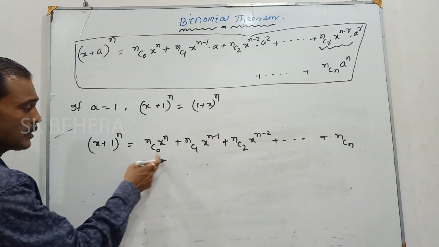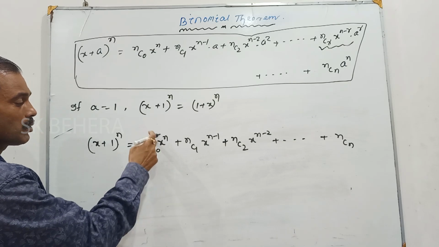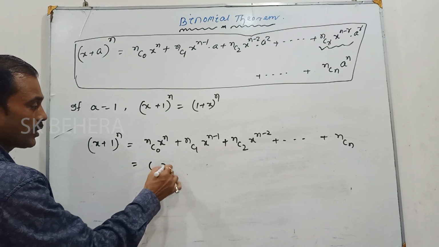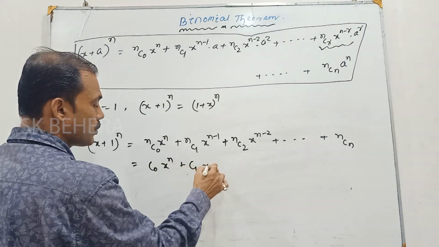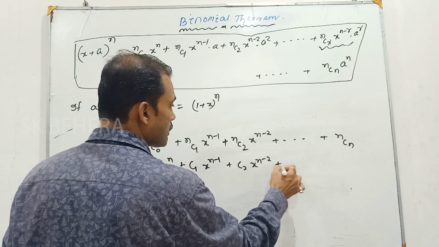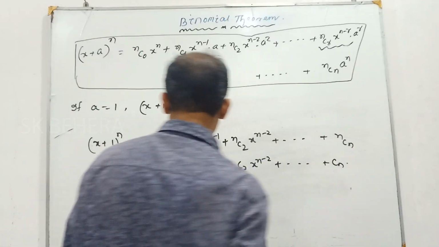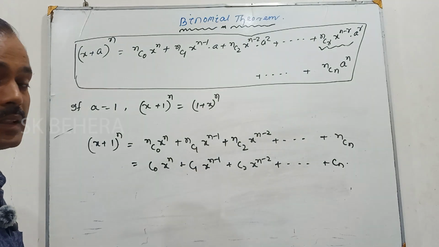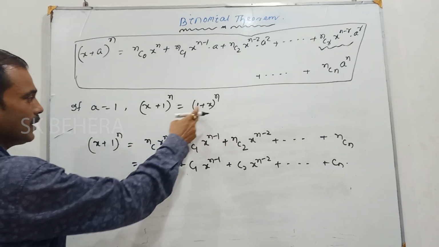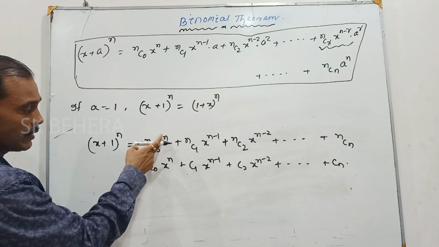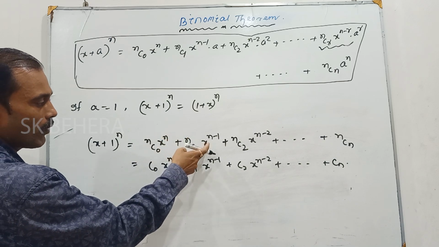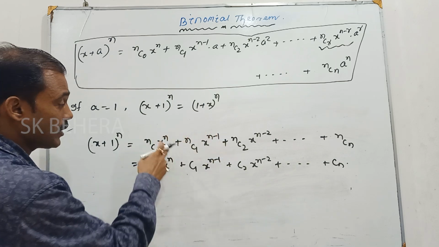So the combination terms can be written as C0 x to the power n plus C1 x to the power n minus 1 plus C2 x to the power n minus 2 plus dot dot dot plus Cn. These C0, C1, C2 up to Cn are called the binomial coefficients. This is the descending power of x: x to the power n, then x to the power n minus 1.